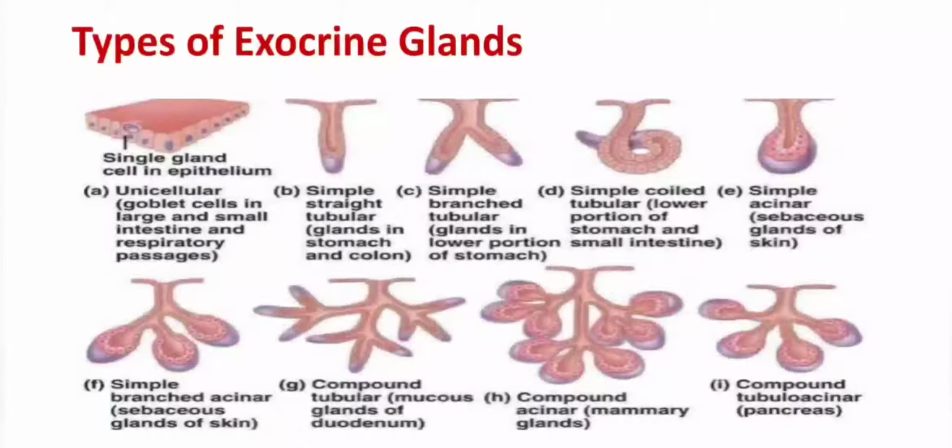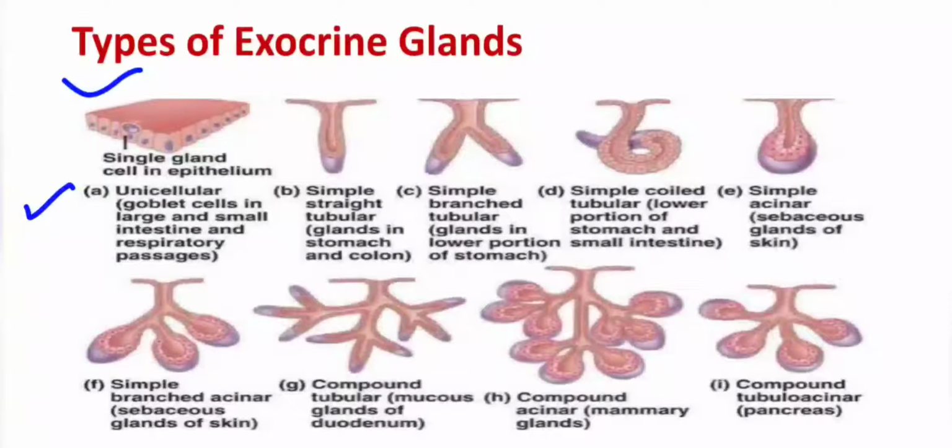Now, types of exocrine glands. On the basis of arrangement of cells, exocrine glands can be unicellular, like goblet cells. Here you can see a single gland cell in the epithelial lining of the small intestine. You can find these kinds of cells in your digestive system and your respiratory passages. These release their secretion directly into the intestine or into the respiratory system.